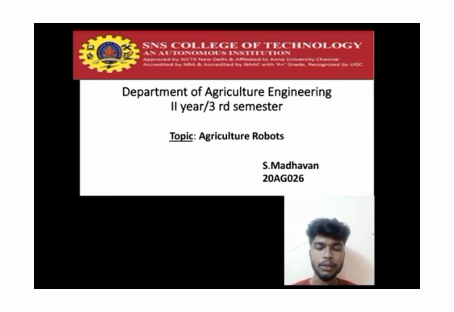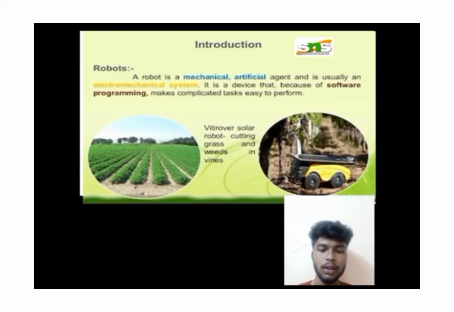Today I am going to present about agriculture robots. Then I start with the introduction. Robot. A robot is a mechanical artificial agent and is usually an electromechanical system. It is a device that, because of software programming, makes complicated tasks easy to perform.